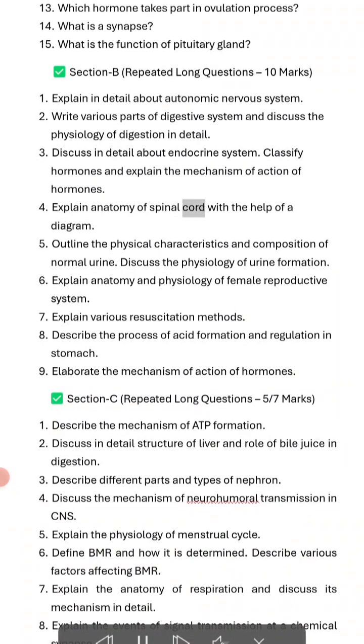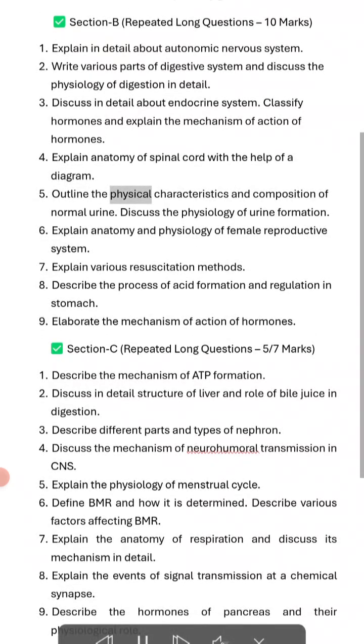Explain anatomy of spinal cord with the help of a diagram. Outline the physical characteristics and composition of normal urine. Discuss the physiology of urine formation. Explain anatomy and physiology of female reproductive system.